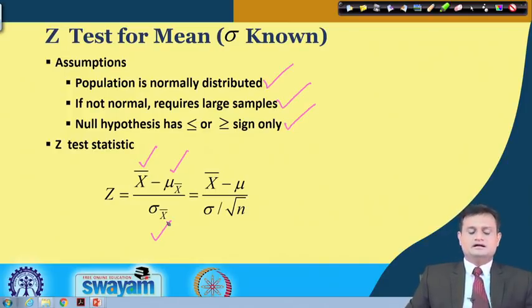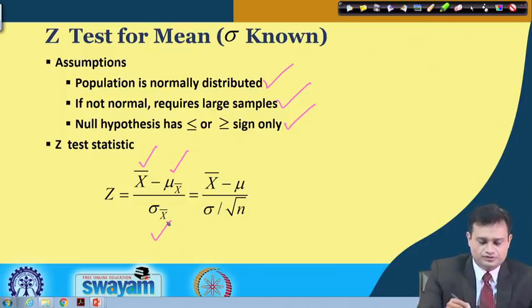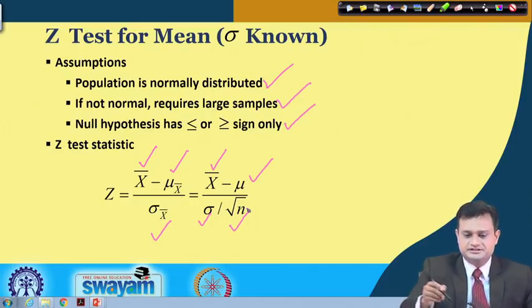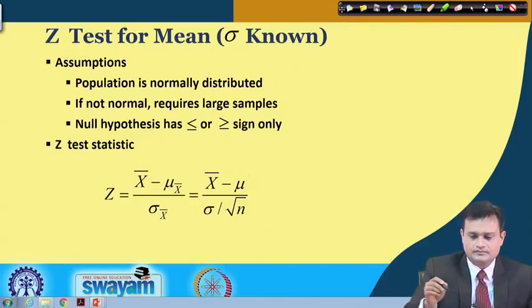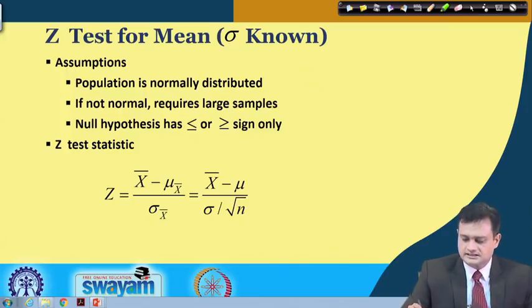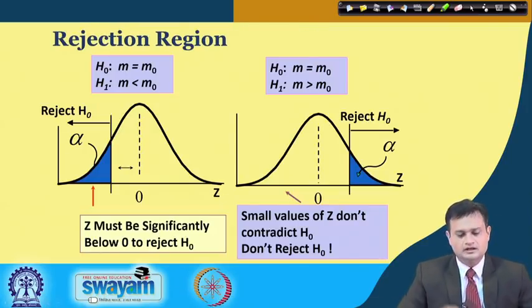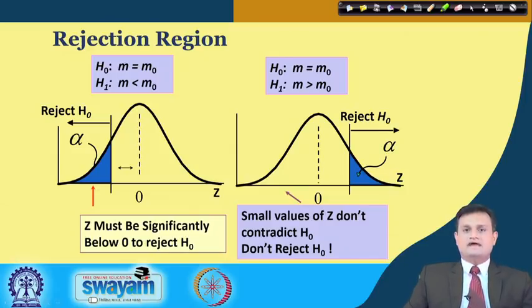So here I will use the central limit theorem. So I will say x bar minus mu divided by sigma over square root n, as I am making use of the central limit theorem. So this is the expression that I can conveniently use for computing my values and comparing them with the critical values obtained from the table.